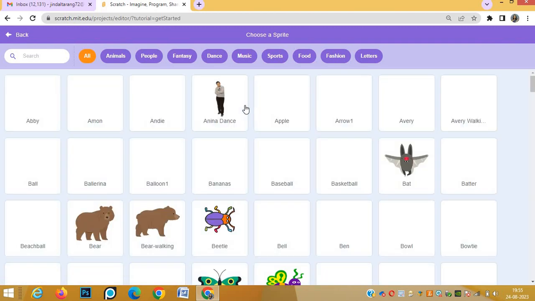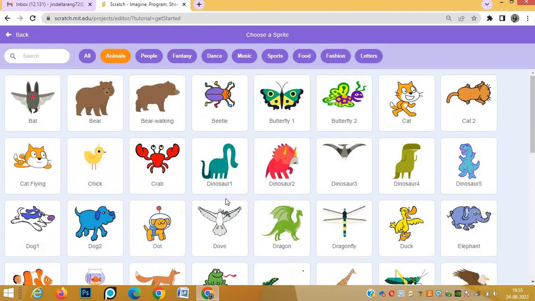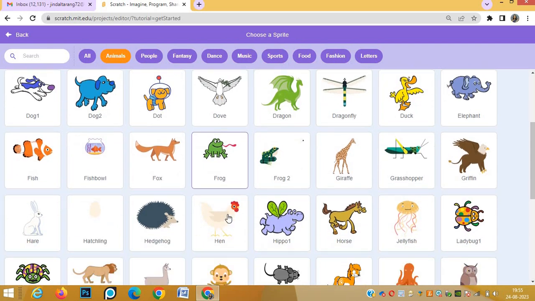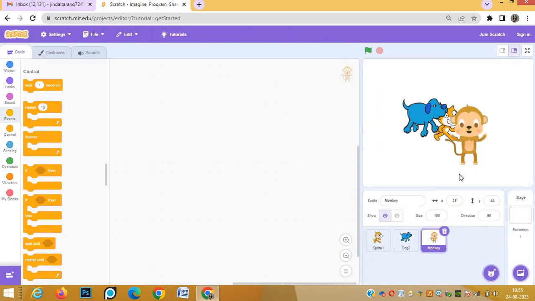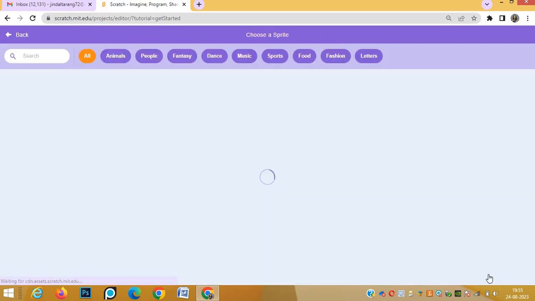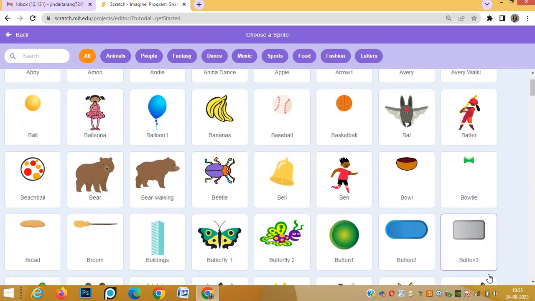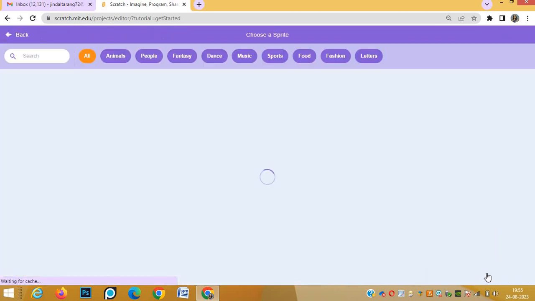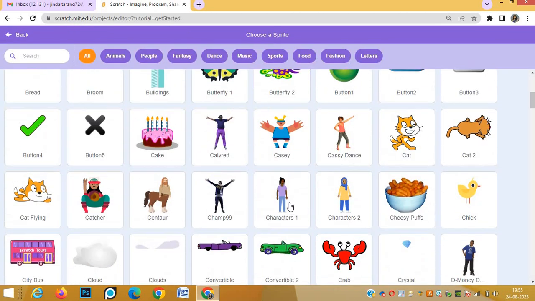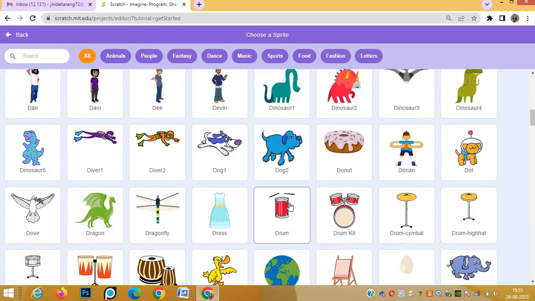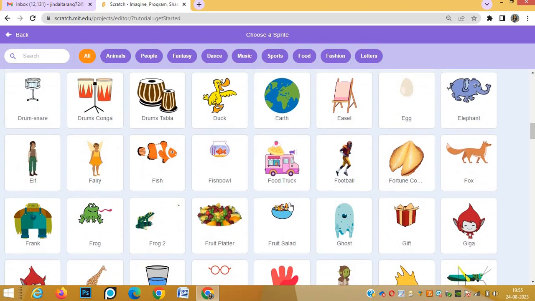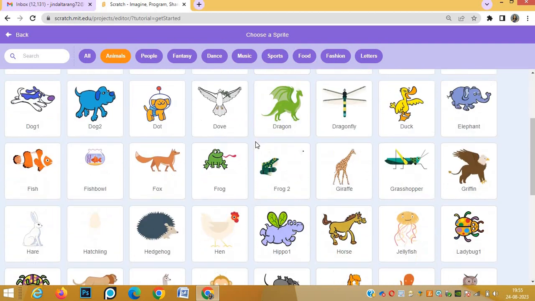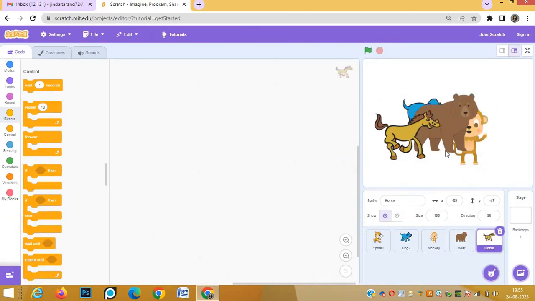Then third sprite I am taking as monkey we can take. The fourth one, bear, and the last one, we can take a horse.